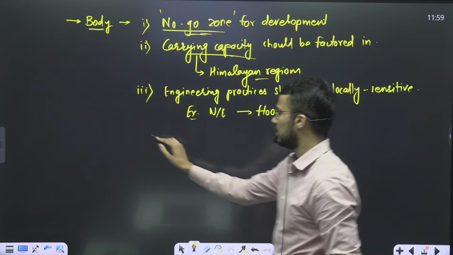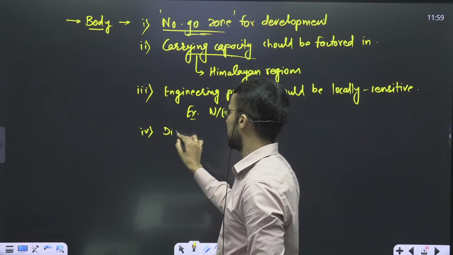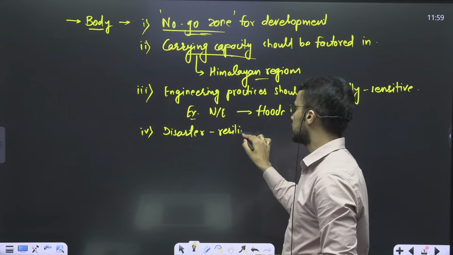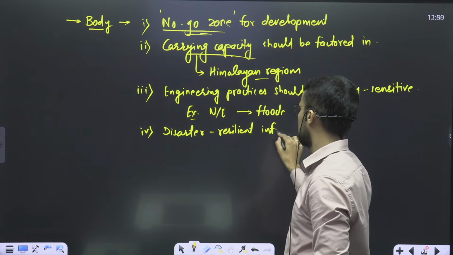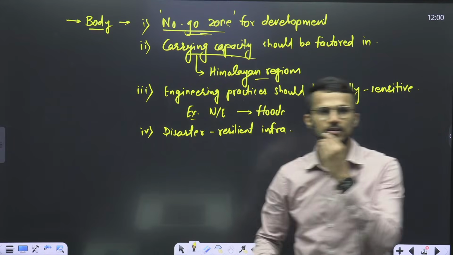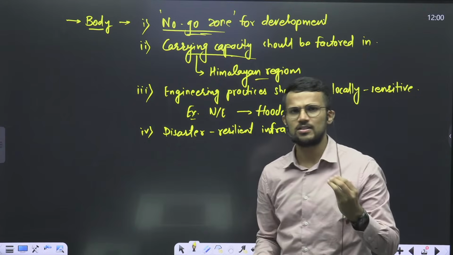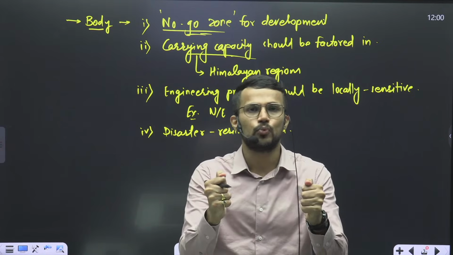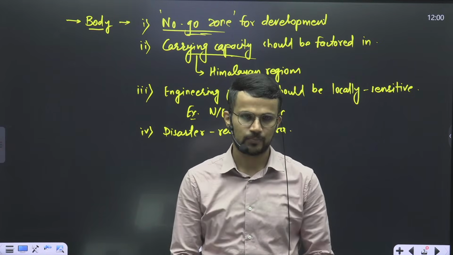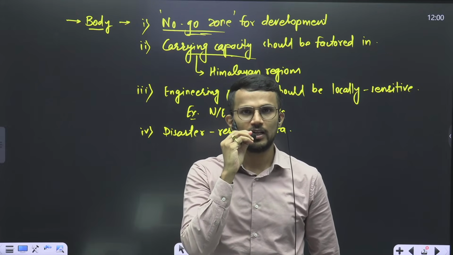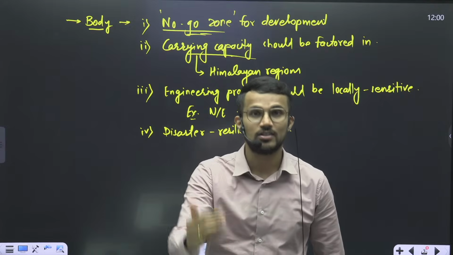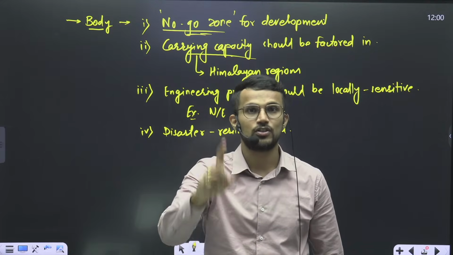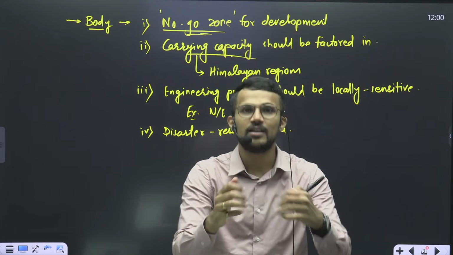Then the next point is disaster resilient infrastructure, right? The infrastructure that we construct should be disaster resilient infrastructure. When we say disaster resilient infrastructure, we are saying that that infrastructure should be able to withstand that particular disaster, right? For example, it is not the earthquake that kills, it is the infrastructure built in that earthquake prone area that kills. And that's why that infrastructure should be earthquake resilient infrastructure.